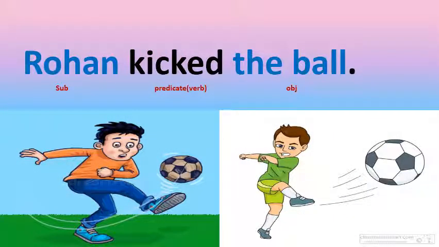Rohan kicked the ball. Who kicked the ball, children? It is Rohan. So, Rohan is the subject here. What is a verb here, children? Kicked is a verb which is a predicate here, isn't it? What is an object here? Yes, the ball is an object here.